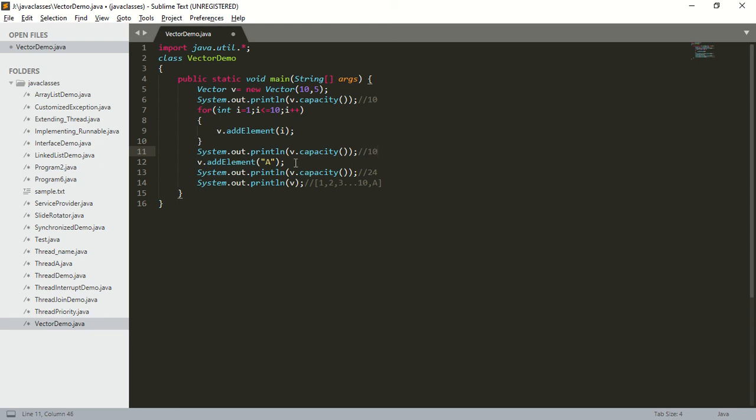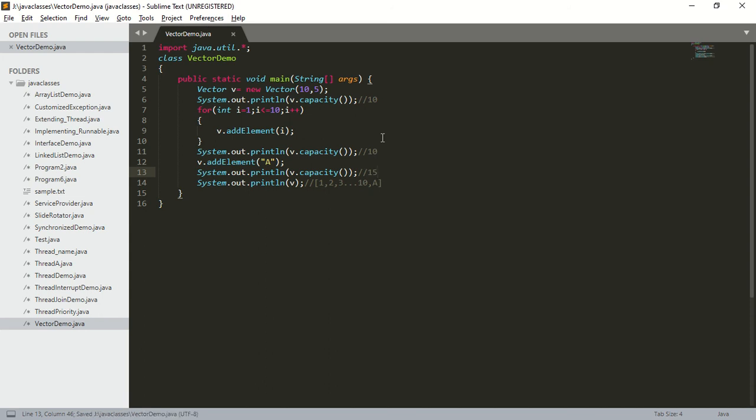Here I am adding the 11th element. So the vector has already reached the maximum capacity, and I am trying to add the 11th element. What happens? A bigger vector will be created. So what will be the size of the bigger vector? The size of the bigger vector will be 15, because here I am specifying the incremental capacity. What is the incremental capacity? 5. So whenever the vector reaches its maximum capacity, it increments its size by 5.